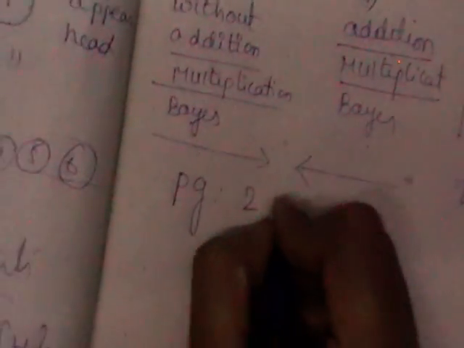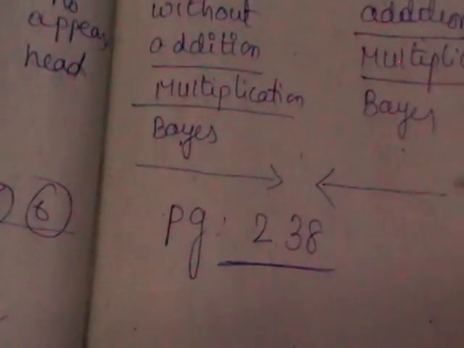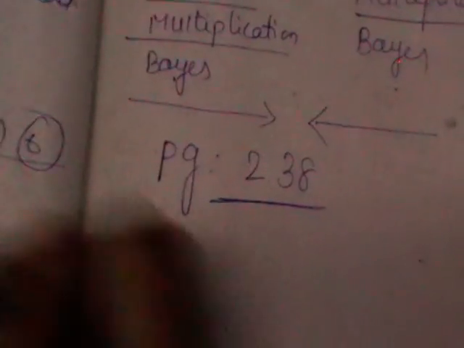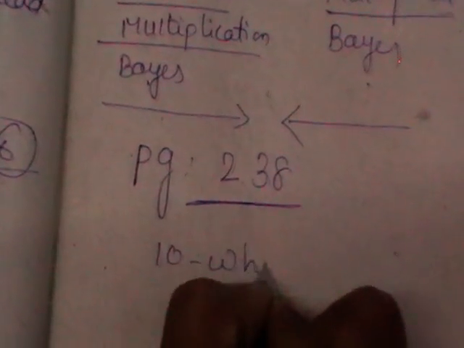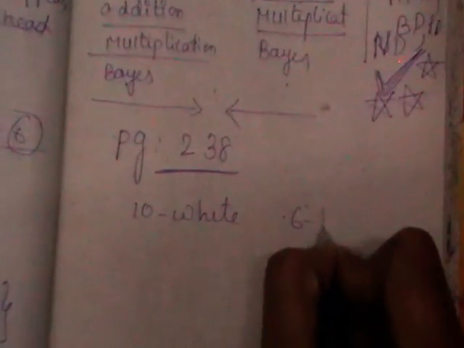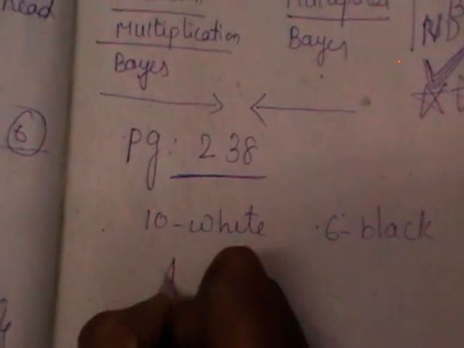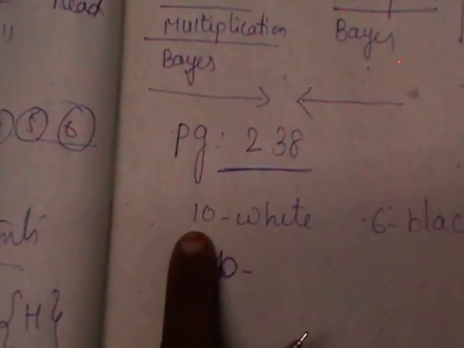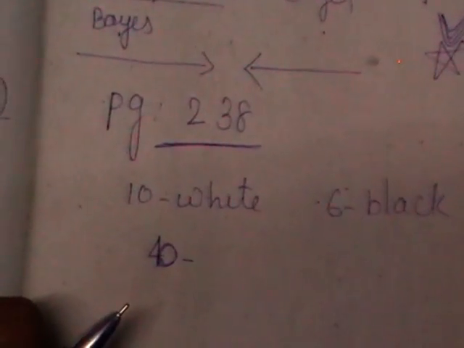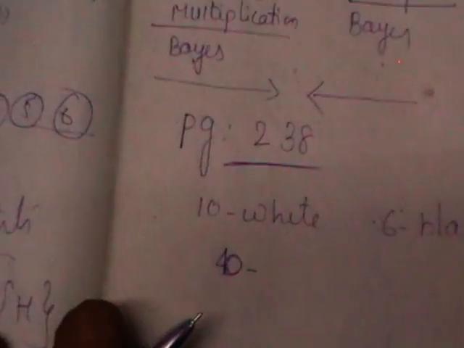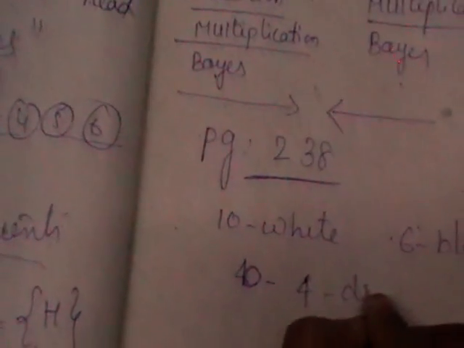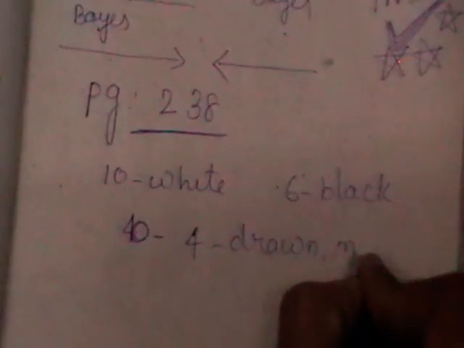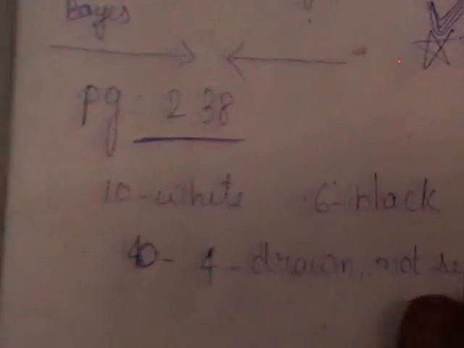So let us do a simple problem from your book, page number 238. If you look into that, a bag contains 10 white balls and 6 black balls, and 4 balls are successively drawn out and not replaced. 4 are drawn and they are not replaced back into the bag.